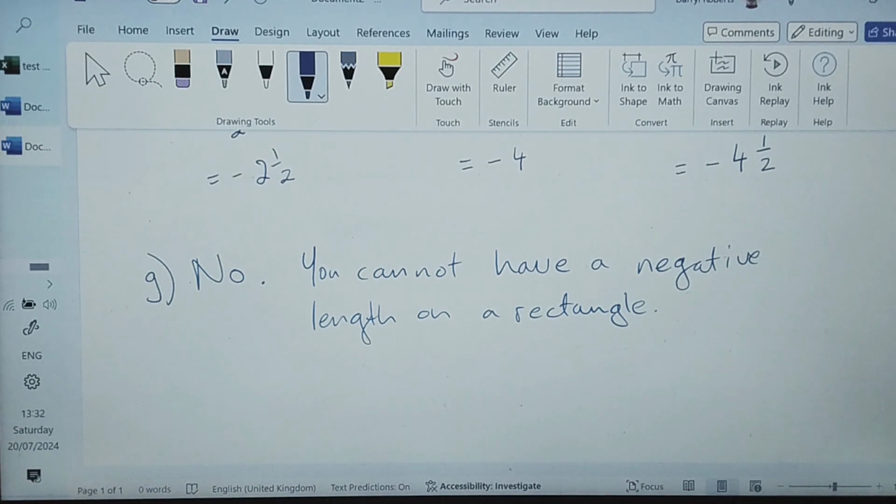And then it asks, are there any negative values of A for which the perimeter is a valid one?